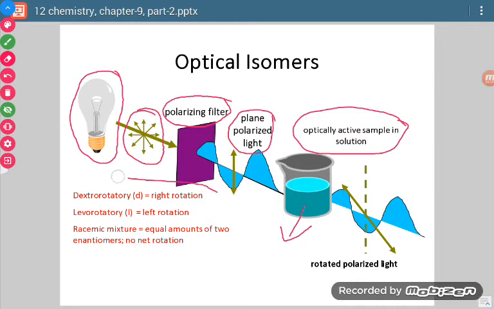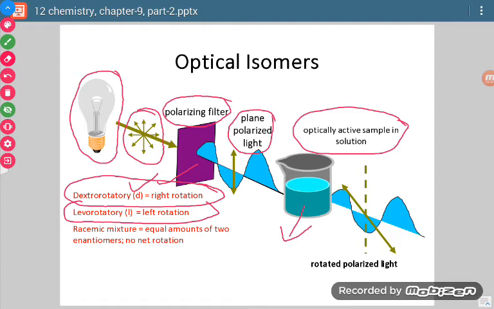So if the substance rotates the plane polarized light towards the right direction, then that form of optically active substance is called D form or dextrorotatory form. And if it rotates the plane polarized light towards the left, then it is called levorotatory or L form of the optical isomer. Okay.